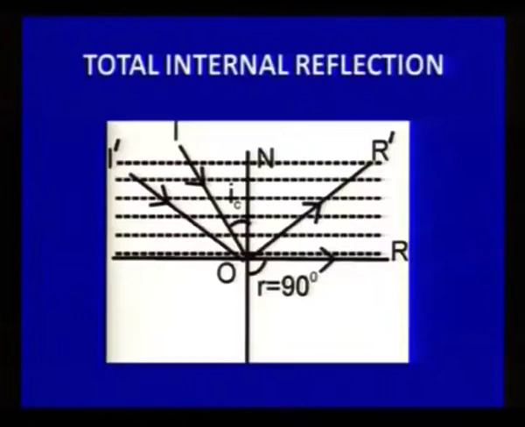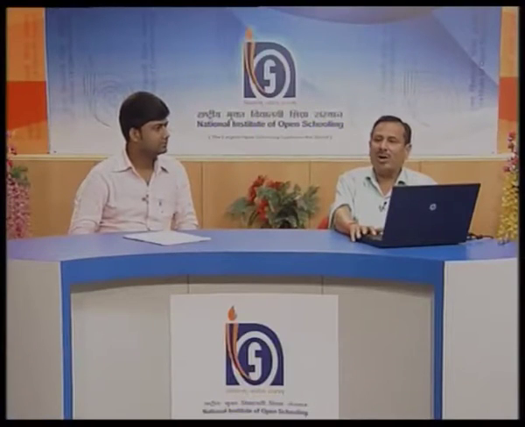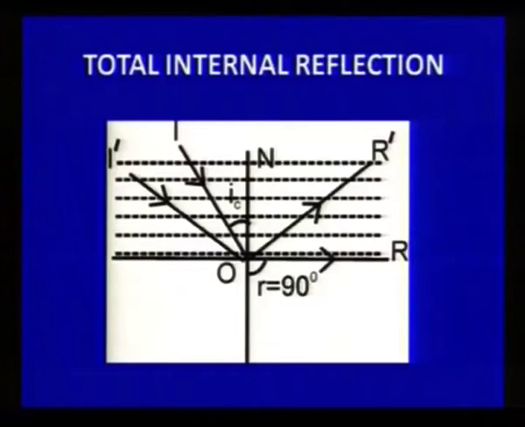So, what happens when the angle of incidence during refraction keeps on changing, there is a particular angle of incidence for which the angle of refraction is 90 degrees. If the angle of incidence is made greater than this particular angle, then light comes back into the same medium, and the phenomenon is called total internal reflection. So, for total internal reflection, the angle of incidence must be greater than the particular angle known as the critical angle, and let us see how this critical angle is measured.